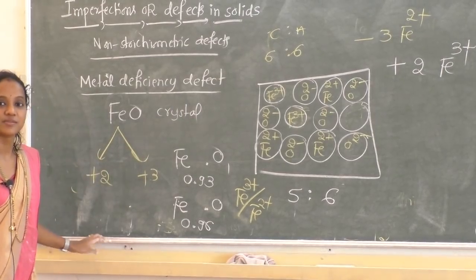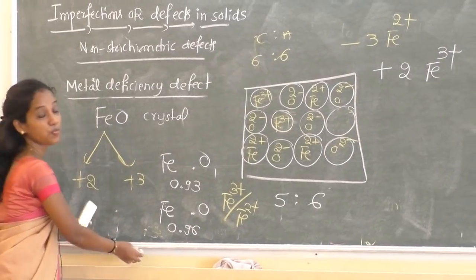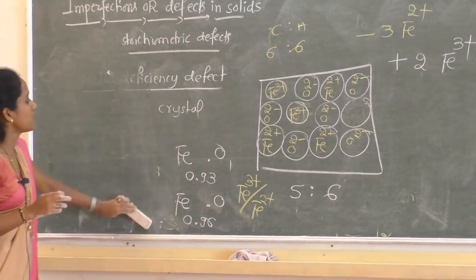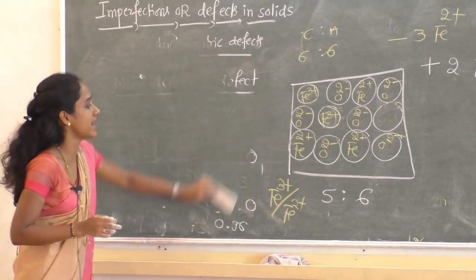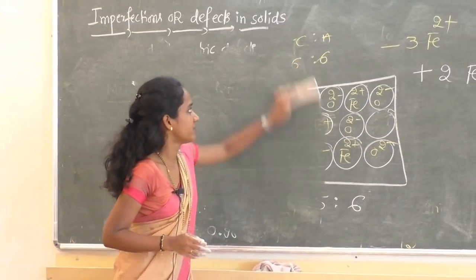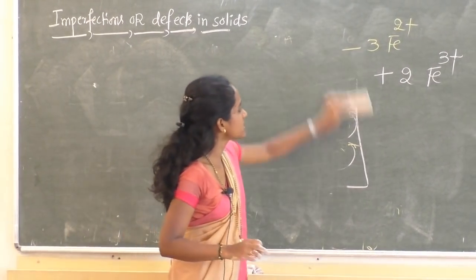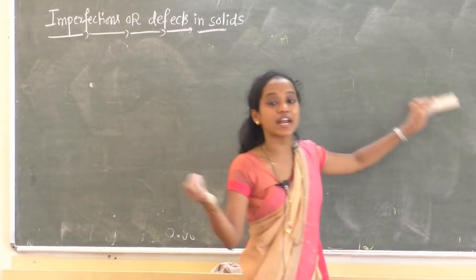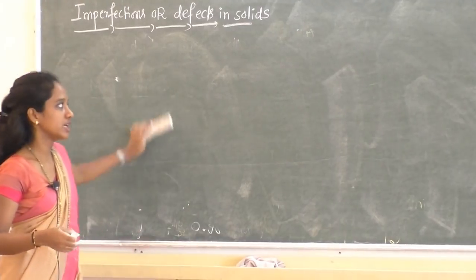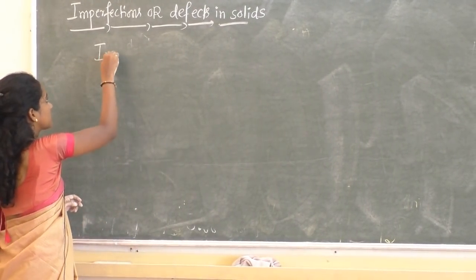Now the third type is impurity defects. Under point defects we have 3 types, right? One is stoichiometric, non-stoichiometric and impurity defects. Now let us discuss impurity defects. It's a simple topic. What is impurity? The name itself indicates we are adding external or foreign atoms to a particular crystal. So impurity defects.